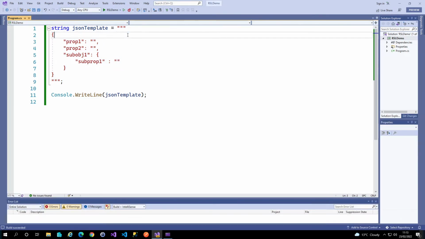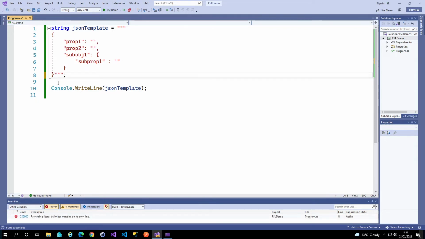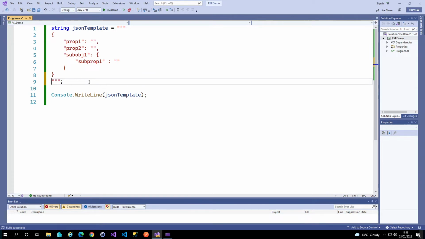So there's a couple of things that we need to be aware of. If I go and put this on the same line, you'll see that Visual Studio starts complaining about it. So the closing quotes have to be on their own line. And also if I go and indent that further, then you'll see that Visual Studio also complains because the closing quotes have to be aligned with the leftmost content that you want. So just a couple of gotchas to be aware of around these raw string literals.